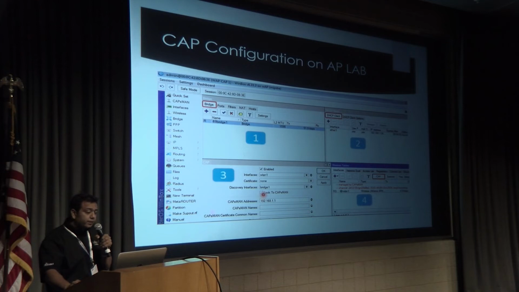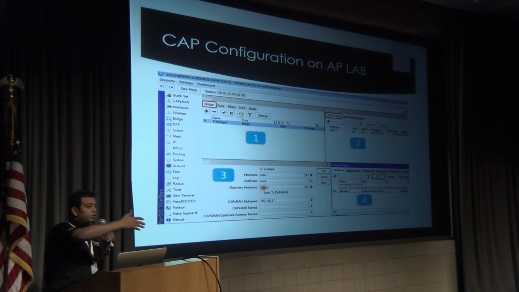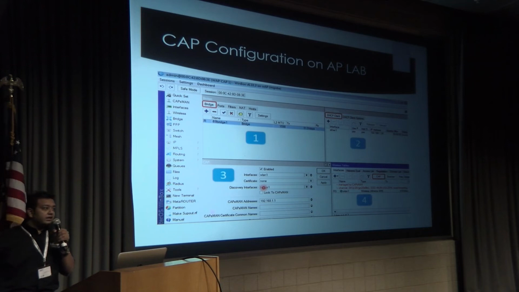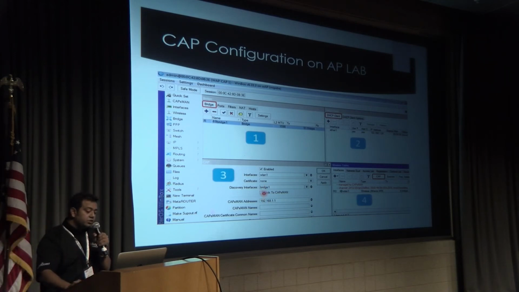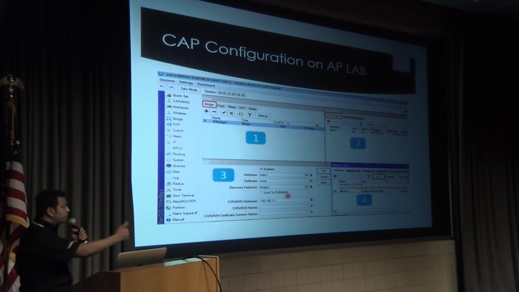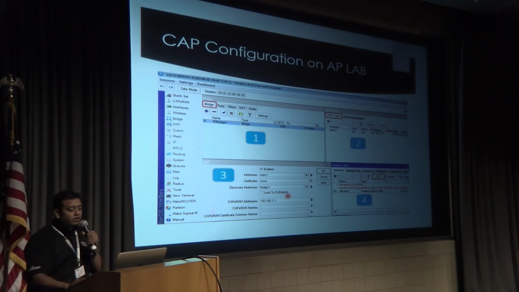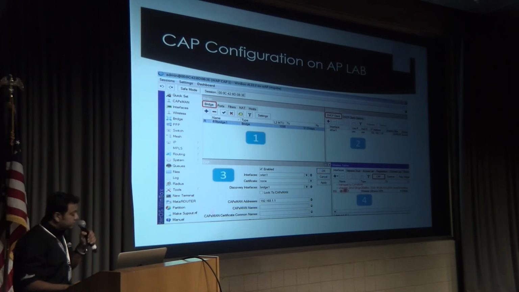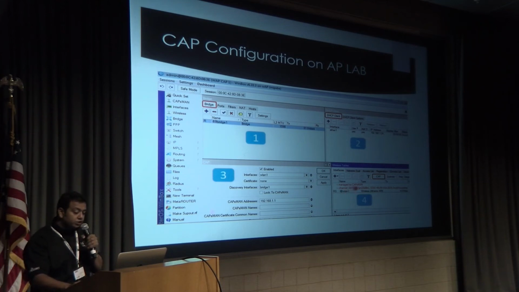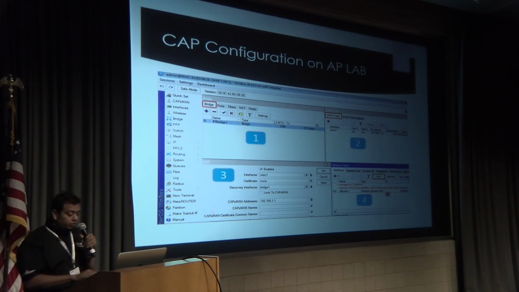You can lock to a CAPsMAN. Say in your network you have three or four CAPsMANs running, and you don't want your AP to go and see another CAPsMAN. Once you have connected with your CAPsMAN, you just lock to it. So if some new CAPsMAN comes on your network, it will not allow the AP to connect. Once you enable the CAP services and press OK, you will see managed by CAPsMAN. It will show you the channel which you are going to use, and also the SSIDs which are going to start broadcasting.